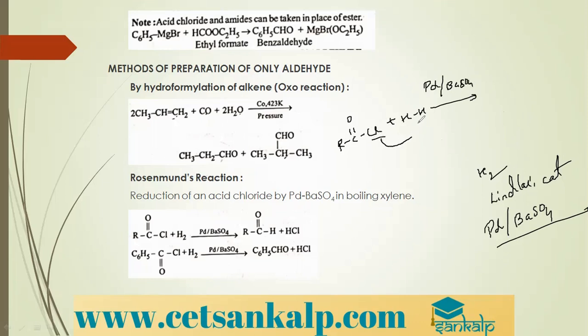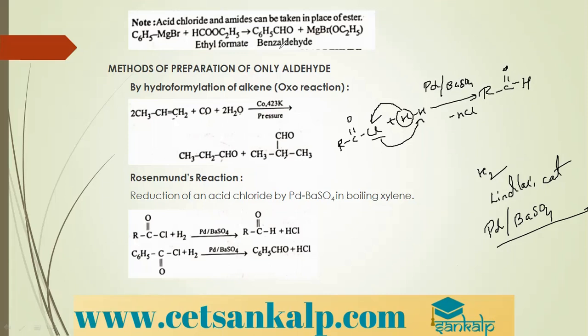What happens is H gets replaced with H and there is elimination of HCl. In place of Cl, I have one hydrogen. So what do I get? I get RC double bond O, and the hydrogen is bonded to the carbonyl carbon. Therefore, this compound is called what?